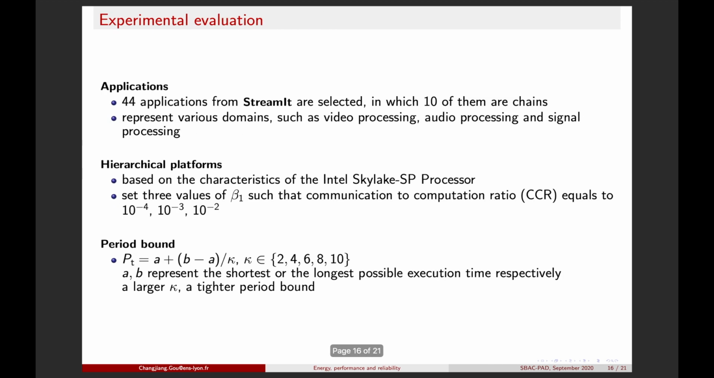To test our heuristics, we conducted an extensive simulation. We selected 44 applications from the StreamIt benchmark, and 10 of them are chains. We base the characteristics of our core on the Intel Skylake SP processor, and we set several levels of communication cost. With a larger CCR ratio, the communication cost is more expensive. And we also set several levels of period bound. With the parameter kappa, with a larger kappa, the period bound will be tighter.